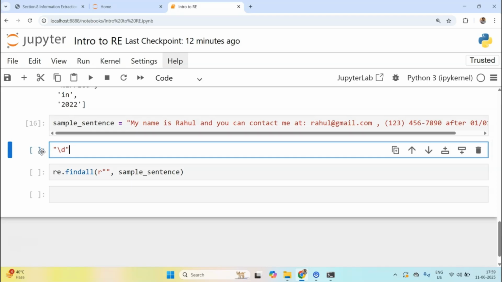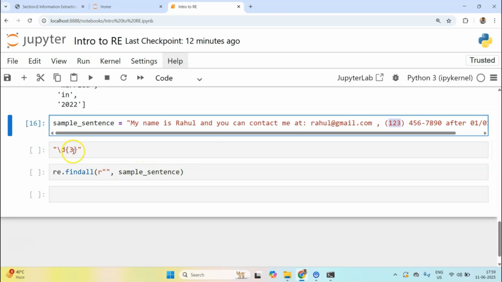When we use star or plus, it matches one or more times or zero or more times, right? But there is a method using curly braces where it will only return this many times. So for example, digit 3 times. Digit 3 times is this, right? 1 2 3.